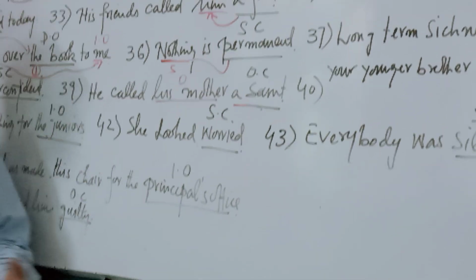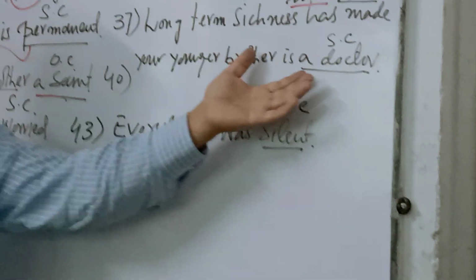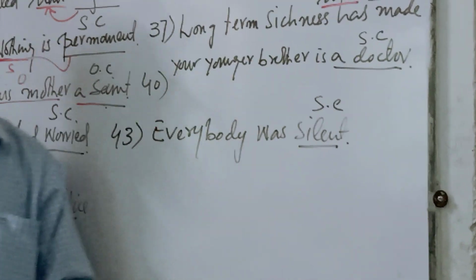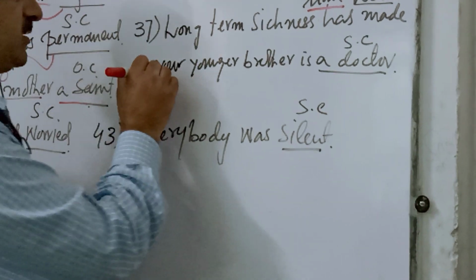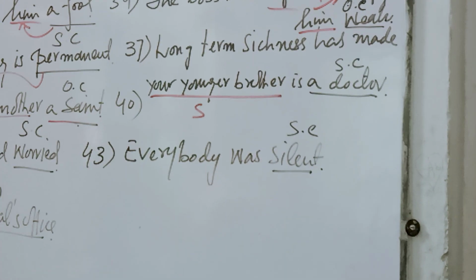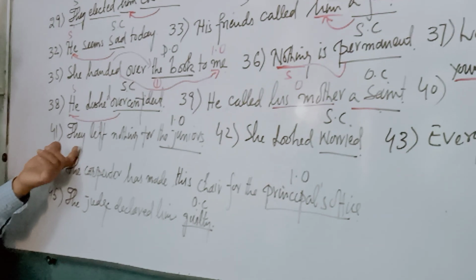Think quickly. Number 40: Your younger brother is a doctor. Why is a doctor a subject complement? Because it is completing the subject, your younger brother. Yes. Number 41.